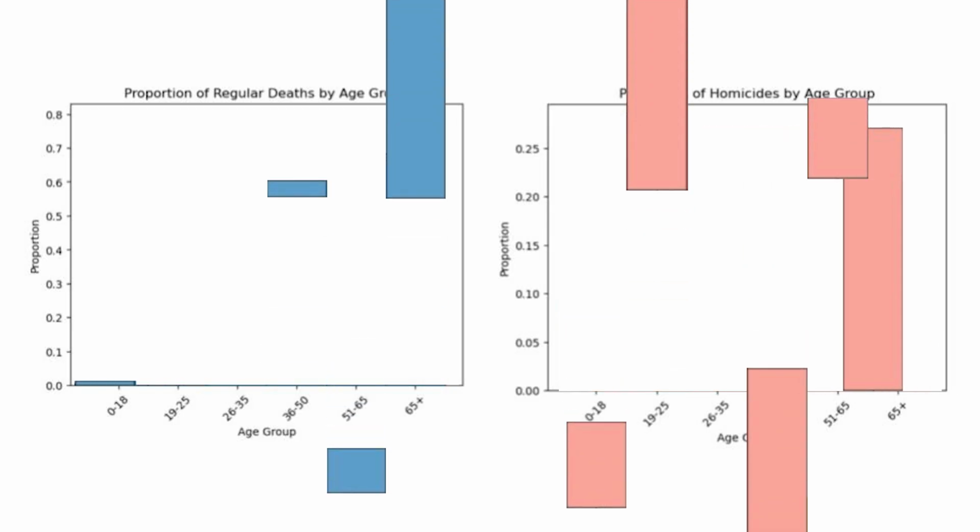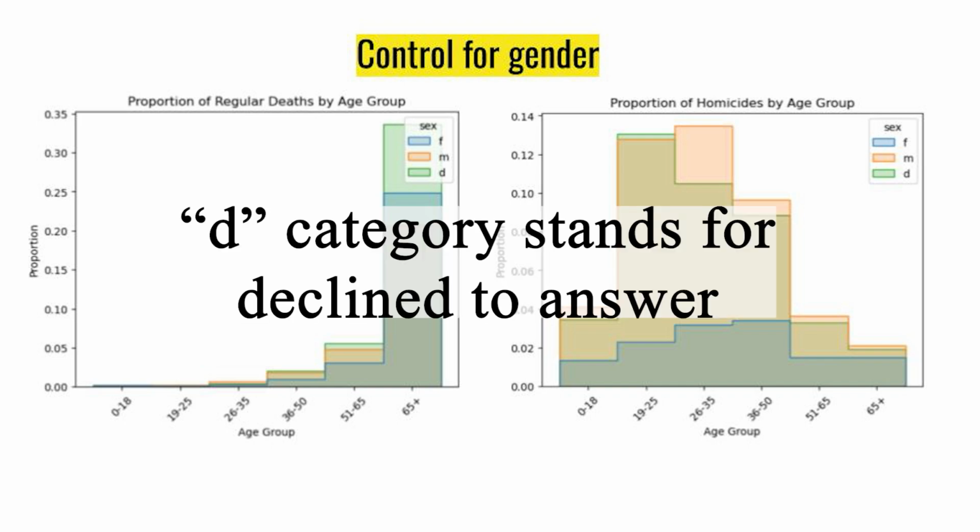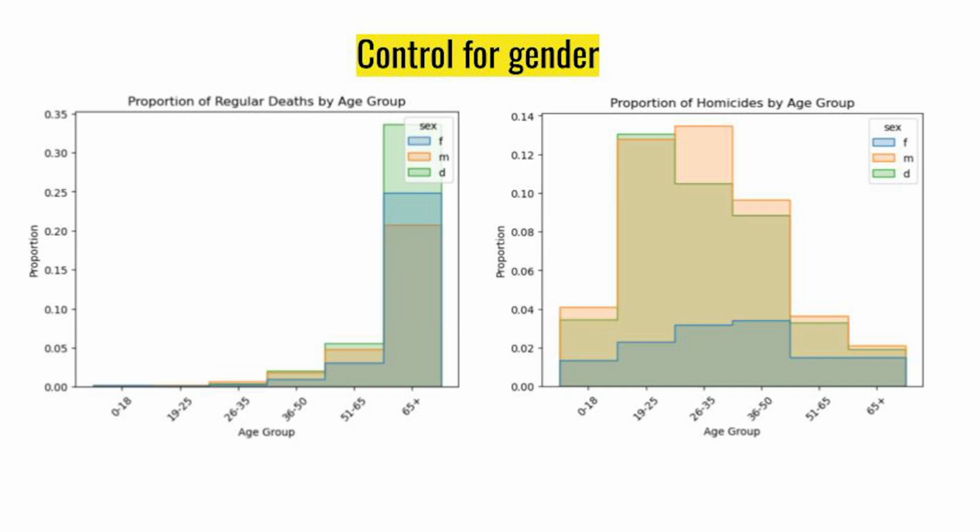Okay, let's see how control of variables affects our data. So with a little bit of editing magic, our histogram is now grouped by gender. The regular deaths seem not to differ much by gender, and generally each group looks the same. On the other hand, we can see some interesting differences in the homicide histogram, which is suggesting that women have a much lower victim rate. Remember also that D is our decline to answer category, and from the looks of it, it seems to be fairly similar to the male grouping.